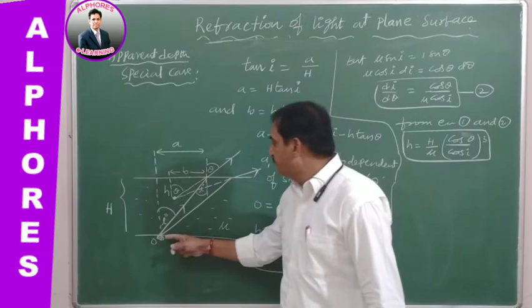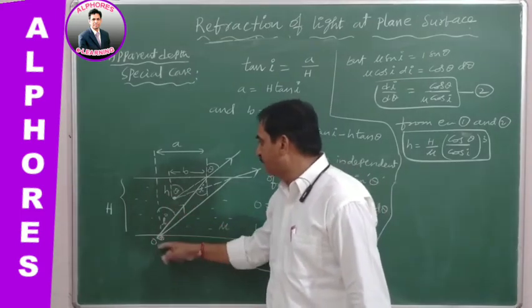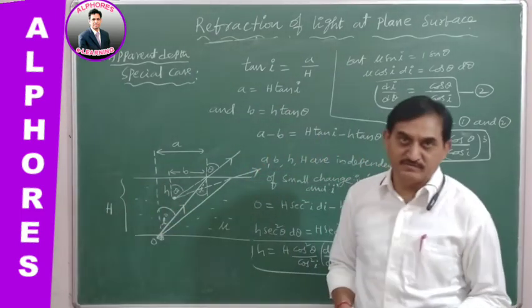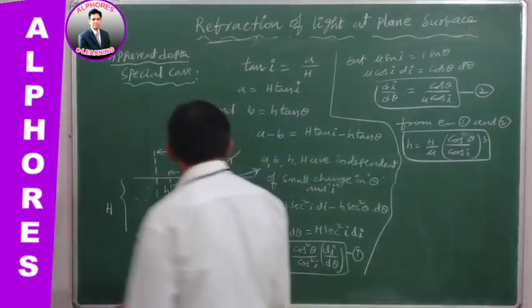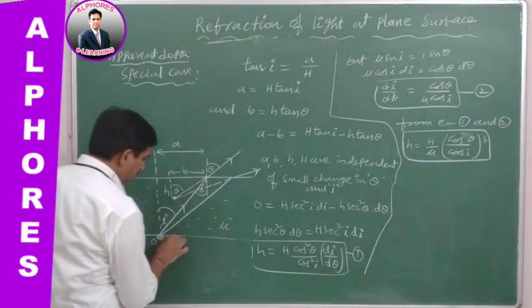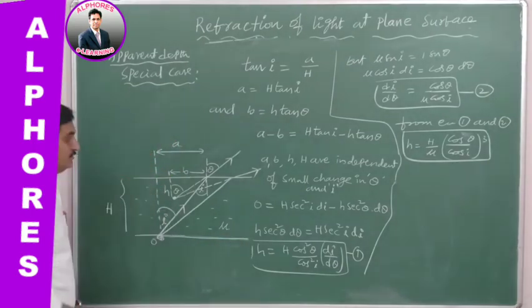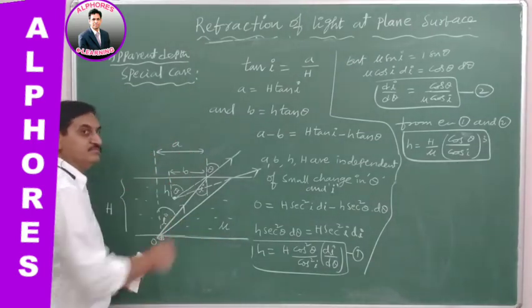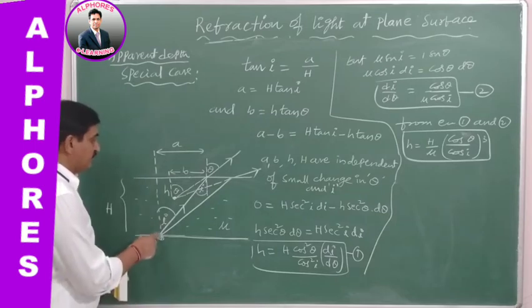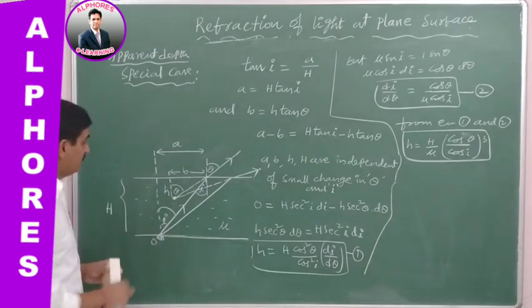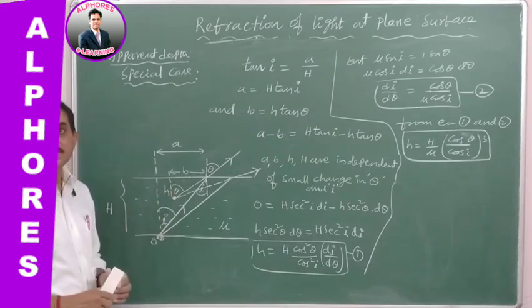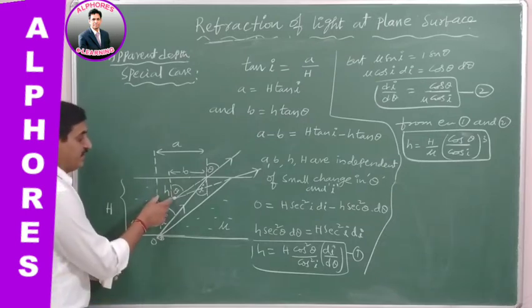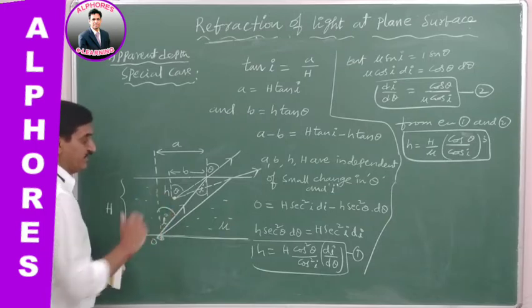Here, the object is at a depth of capital H in a liquid of refractive index mu. Which is seen from above, and it is raised upward. Not only is there a vertical rise, it also gives a certain horizontal shift. Both are happening, horizontal shift and vertical shift together.